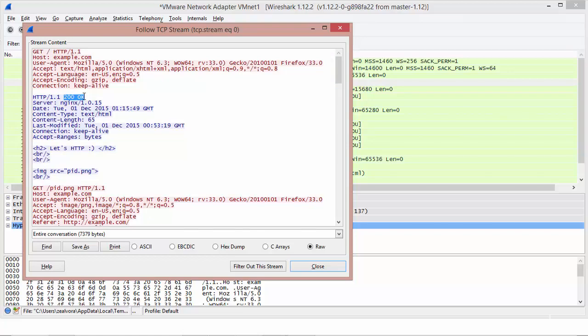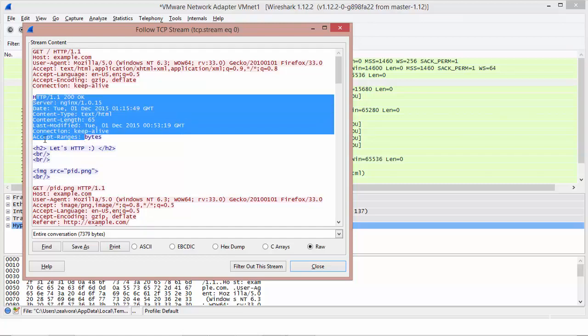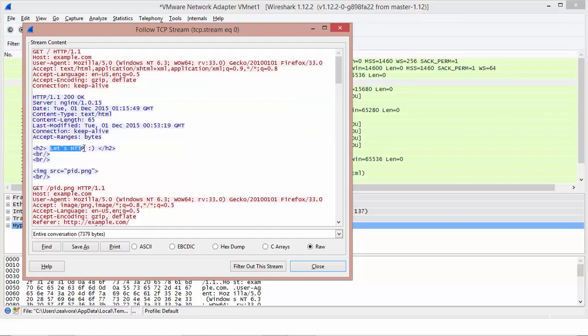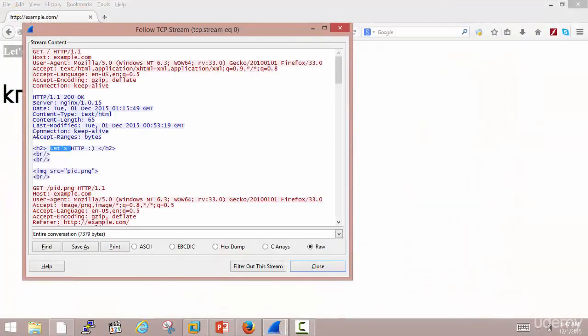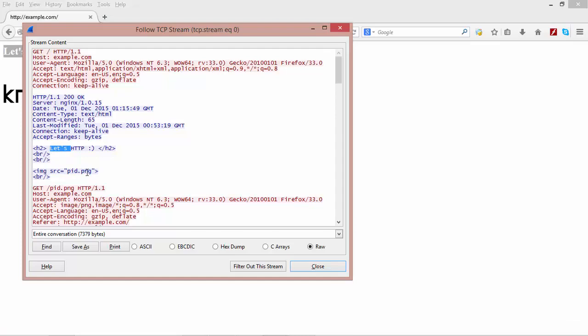Basically, Nginx is saying that I received your GET request and I have successfully processed it. Below the Nginx response headers, we find the HTTP message body. If we go to the browser, we find that message followed by the image file, which is the pid.png image.